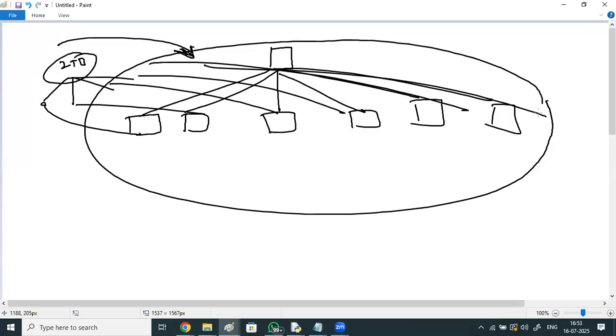Got it, sir. Sir, sorry, sir, I'm just trying. Where will RDD come in this picture, sir? Where will the RDDs be? What is this 2 TB? It's an RDD, right?